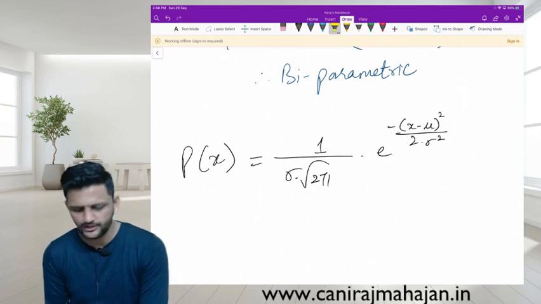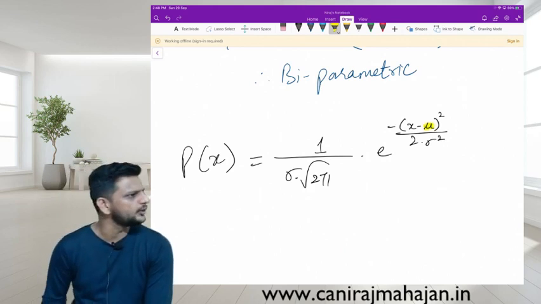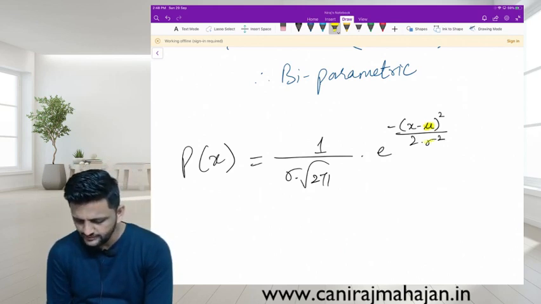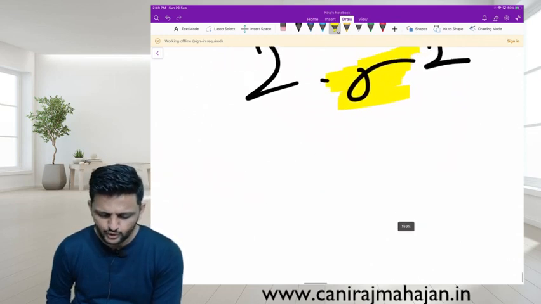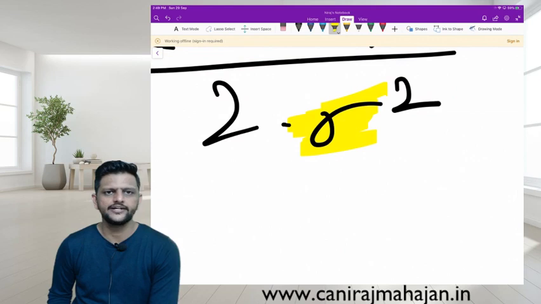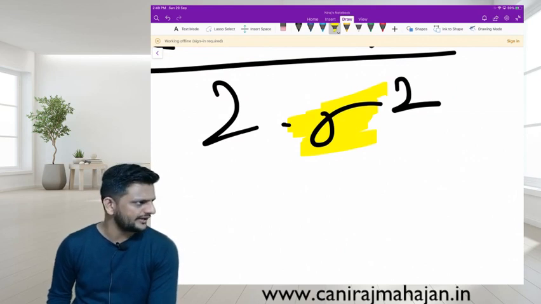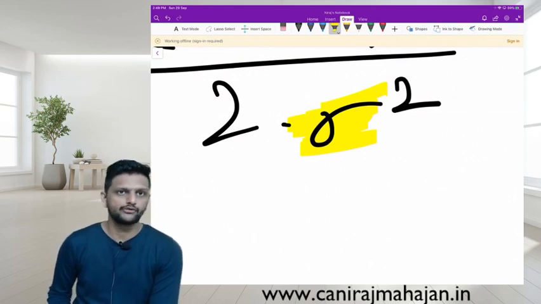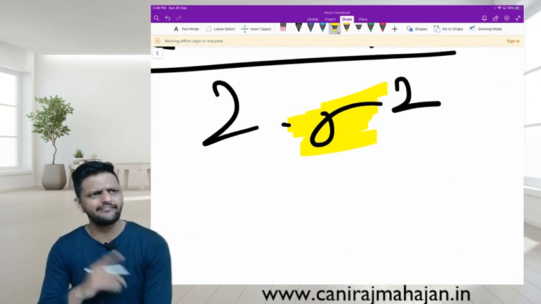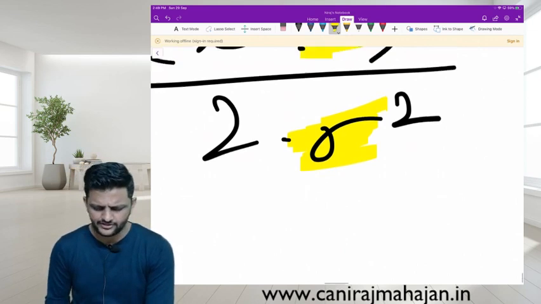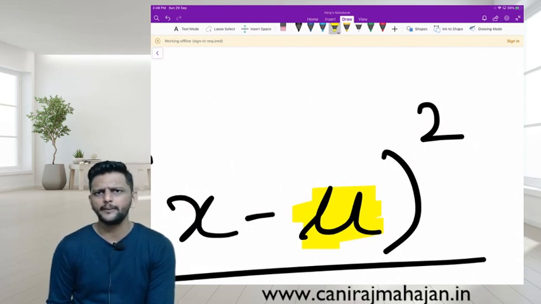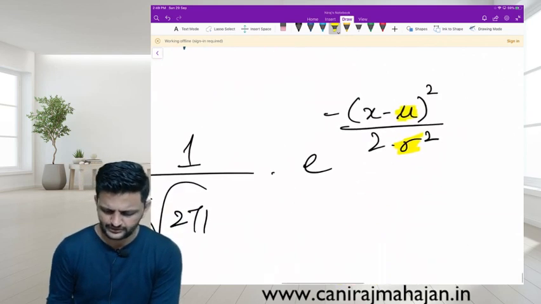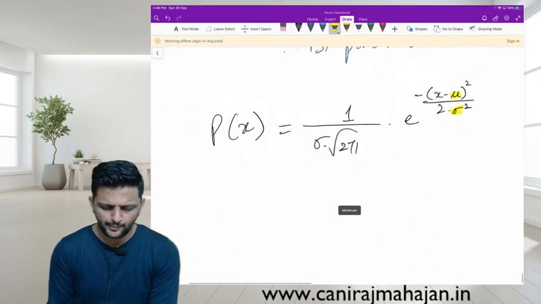The importance of the formula is only to find the value of mu or sigma. Some numbers will be given here, 2 sigma square, let us say it is 72. Therefore sigma square 36, therefore sigma 6. So you can find variance or standard deviation, and if some figure is given, you can find the value of mu. Yes? Okay.